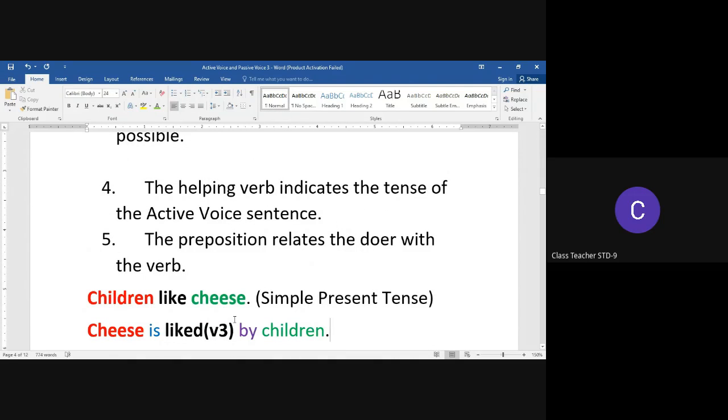Now, while we transform from active voice to passive voice, there is an introduction of a preposition that relates the doer with the verb. For example, when we transform the sentence "Children like cheese," which is in simple present tense, to "Cheese is liked by children," the preposition "by" is added to indicate that the word children is the doer of the action.